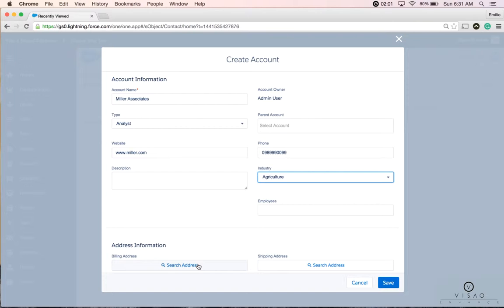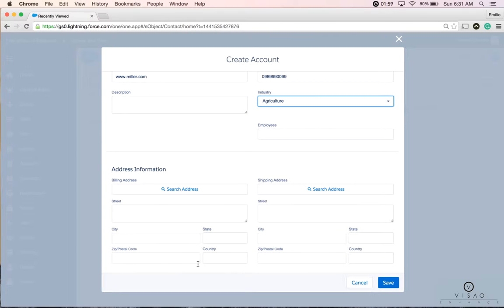Now we can also add additional information towards the bottom of this, but we'll go ahead and finish that up as we're creating our contact.